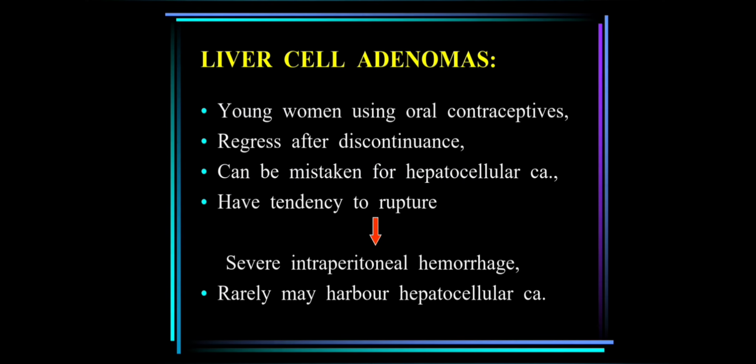Liver cell adenoma is usually seen in young women using oral contraceptives. It will regress after discontinuance of the oral contraceptives. It can be mistaken for hepatocellular carcinoma and has a great tendency to rupture. That will be a cause for severe intraperitoneal hemorrhage. Rarely it may harbor hepatocellular carcinoma.